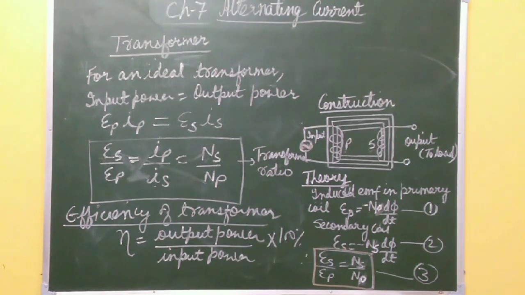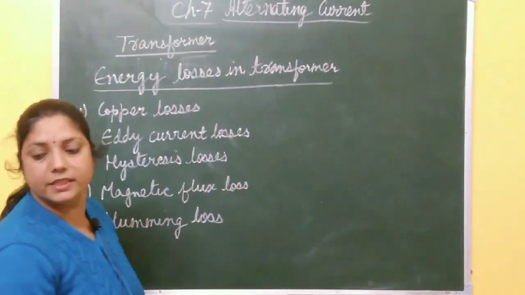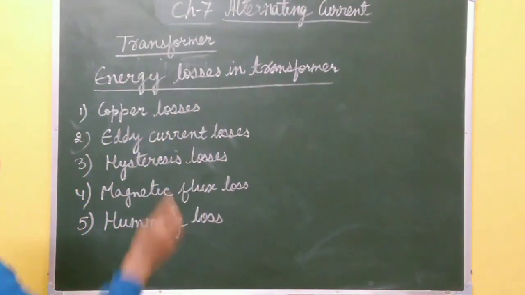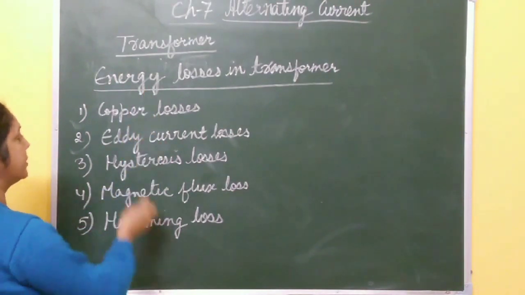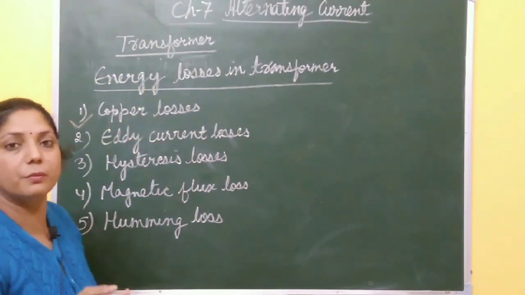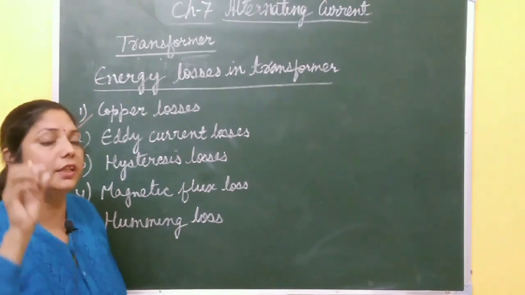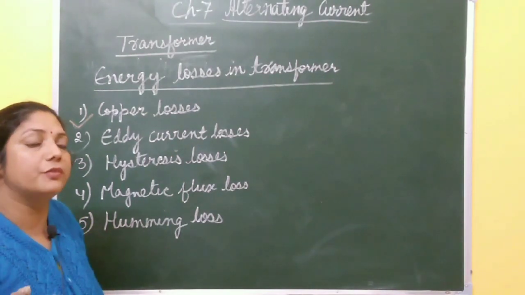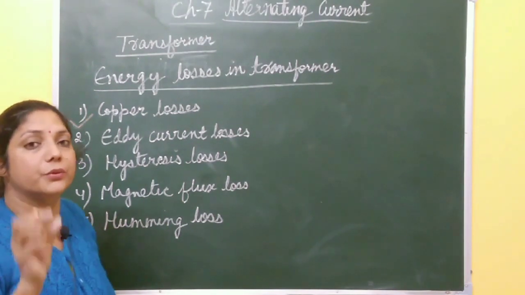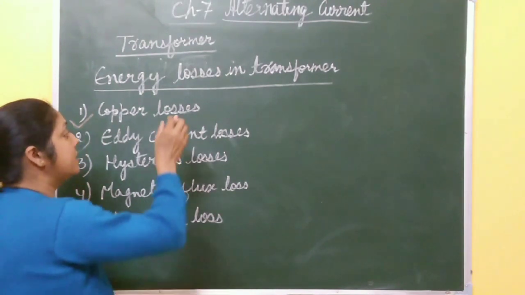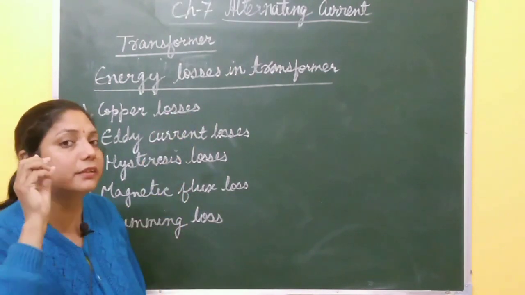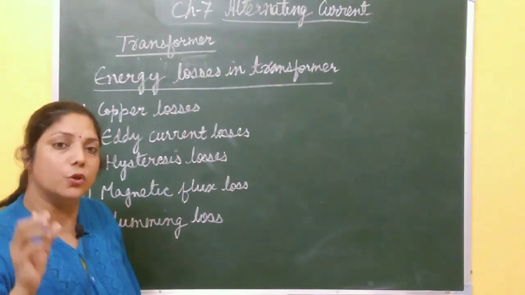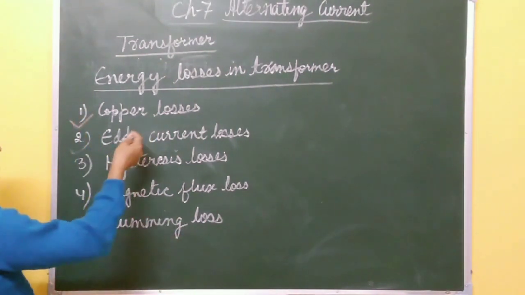Then we will discuss a small topic in this transformer, that is energy losses in transformer. There are 5 main points in this case. You must remember all these points. First is copper losses. There is a loss of energy in the form of heat when AC flows through the coil, and this loss is only due to the resistance of the coil. So this type of loss can be reduced by using a thick copper wire which has low resistance. This is copper losses. Just write 1 or 2 points.